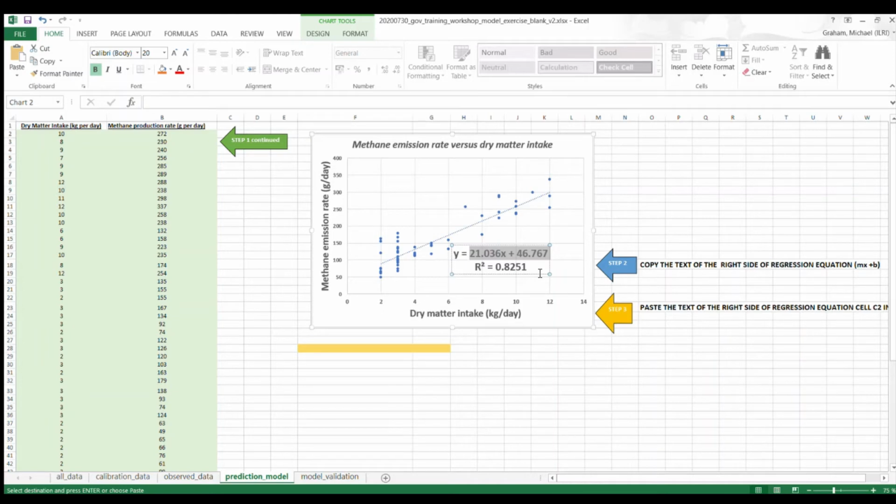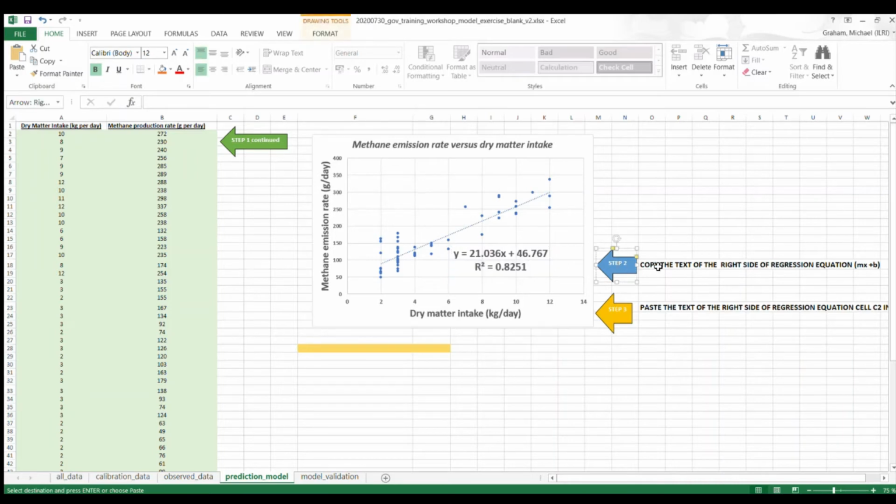So basically, r squared is how good or accurate your model is at describing the data. It usually ranges from 0 to 1, with 1 being the best and 0 being the worst. So in this case, 0.8251 is actually a pretty good r squared. So I'm kind of happy to move on with this.